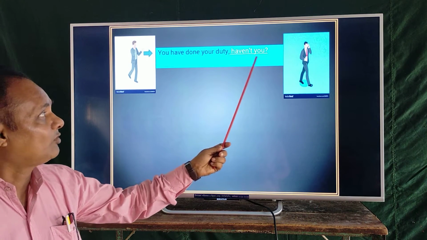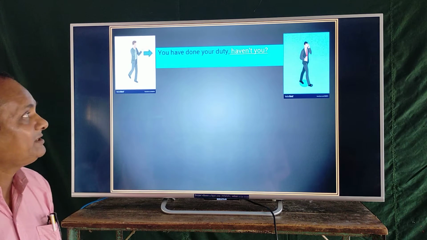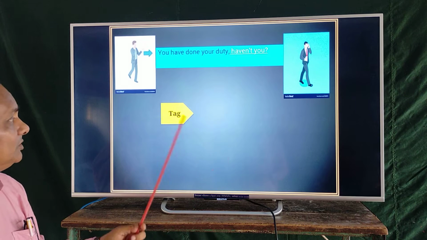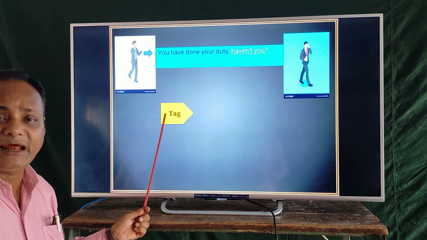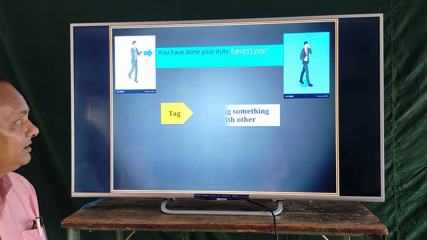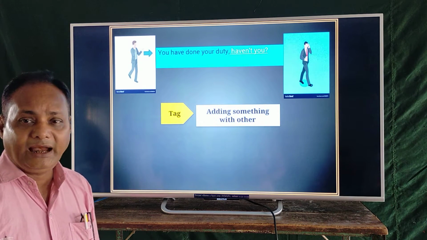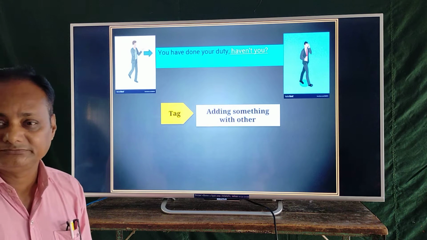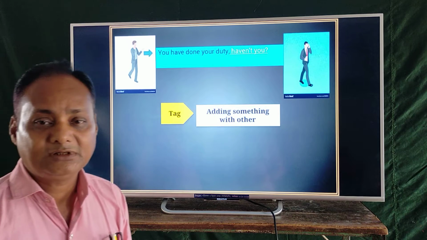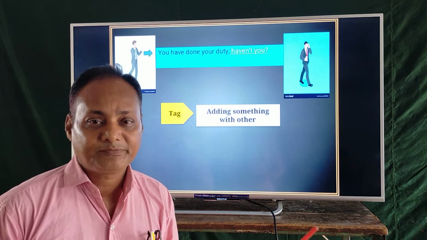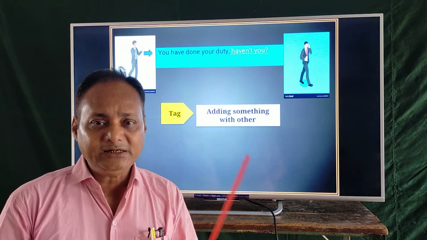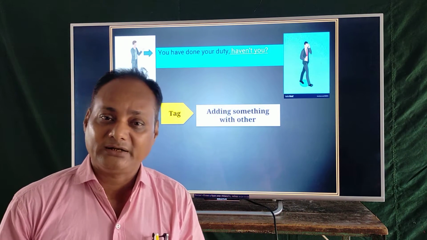It's underlined words, haven't you? So, tag, what does tag mean? Tag means adding something with others. Dear students, in our everyday life, we use a tag for different purposes of our daily life.